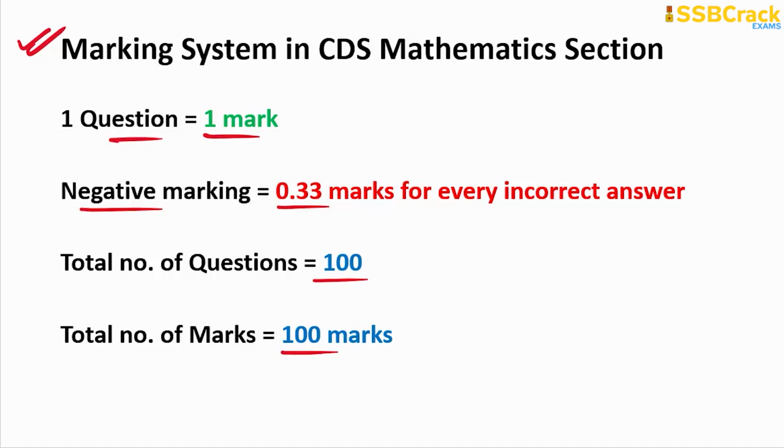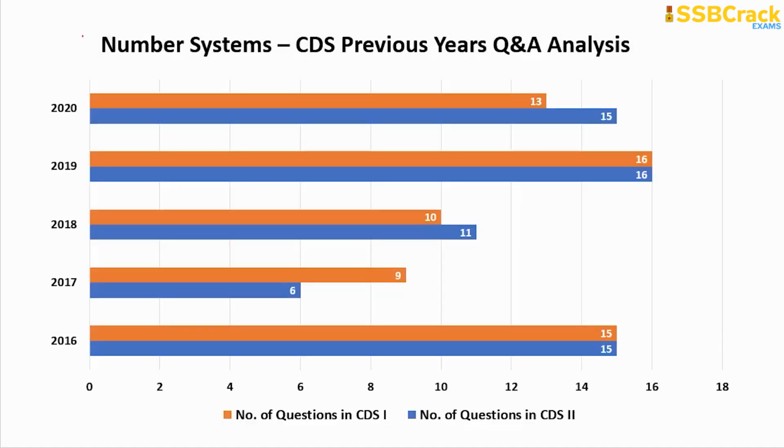So here is the very first topic analysis, the number system topic analysis, which is done based upon the previous years' papers of serious. Here you can see that in the year 2020, in Series 1, there were 13 questions, while in Series 2, 15 questions. And in the year 2019, the highest number of questions came on the topic of number systems only, 16 each in Series 1 and 2 in both papers.